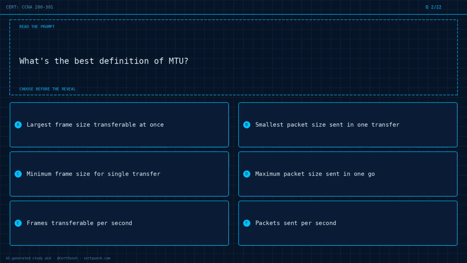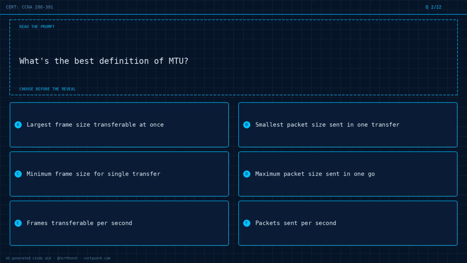Question 2 of 22. What's the best definition of MTU? Option A, largest frame size transferable at once. Option B, smallest packet size sent in one transfer. Option C, minimum frame size for single transfer. Option D, maximum packet size sent in one go. Option E, frames transferable per second. Option F, packets sent per second.